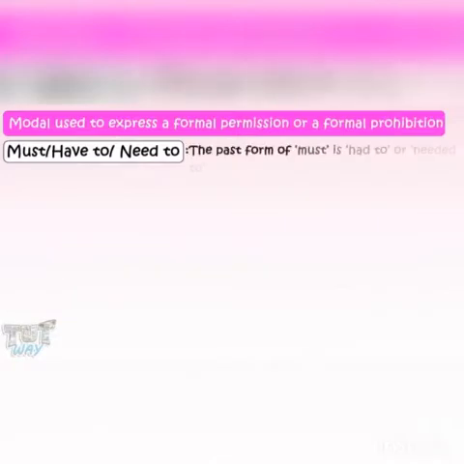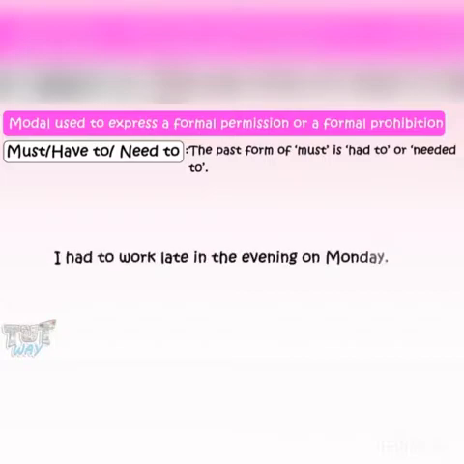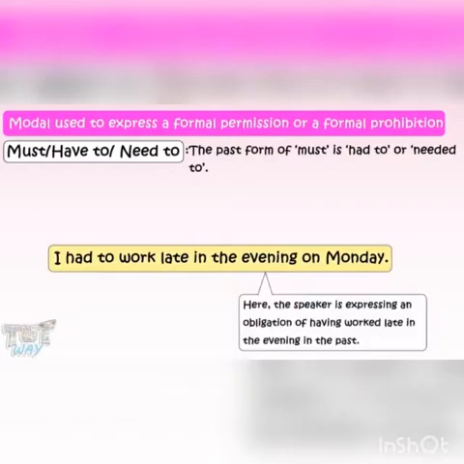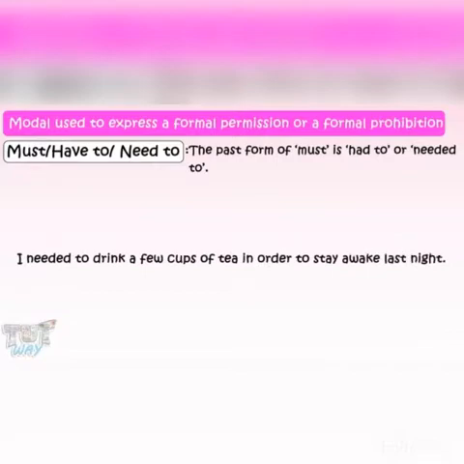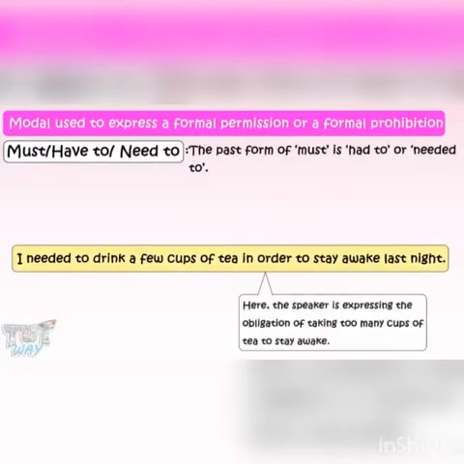And the past form of must is had to or needed to. I had to work late in the evening on Monday. Here, the speaker is expressing an obligation of having worked late in the evening in the past. I needed to drink a few cups of tea in order to stay awake last night. Here, the speaker is expressing the obligation of taking many cups of tea to stay awake.